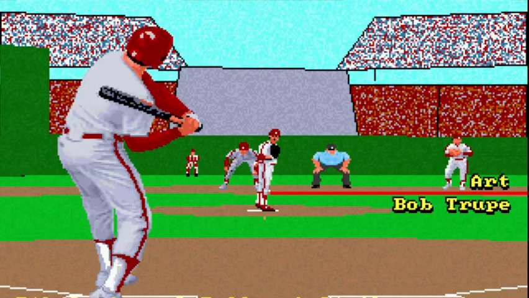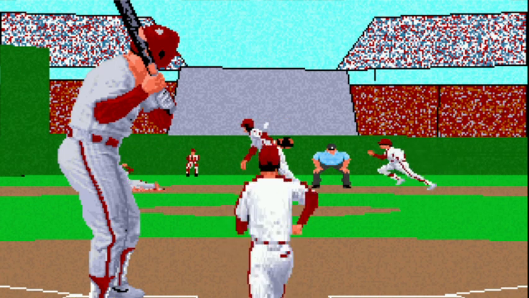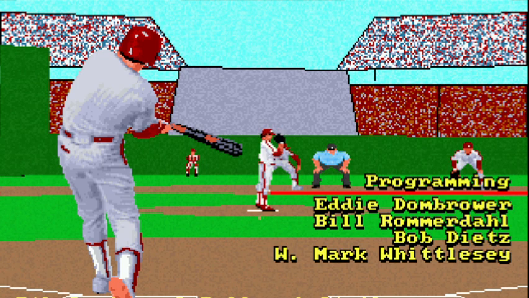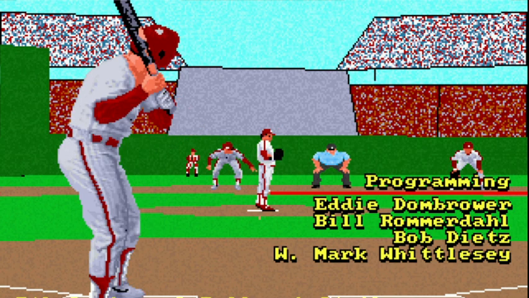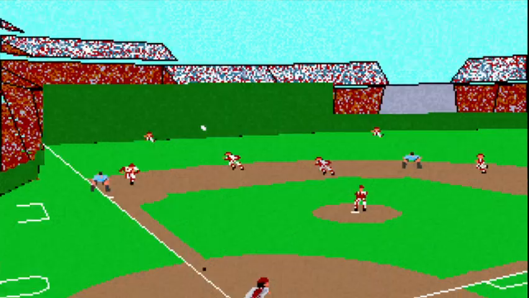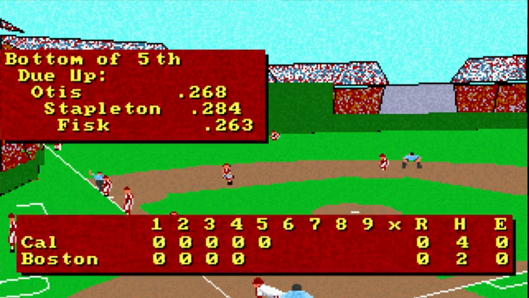Ooh. Trying to pick off Collins there. Another one. Down the line. And we're still scoreless.